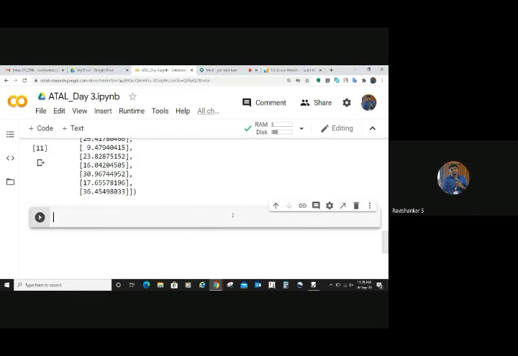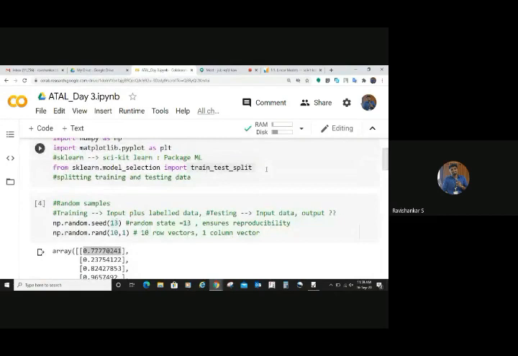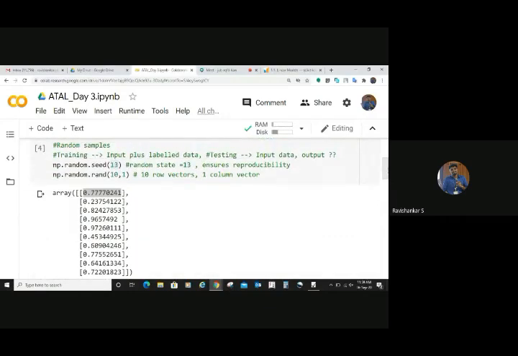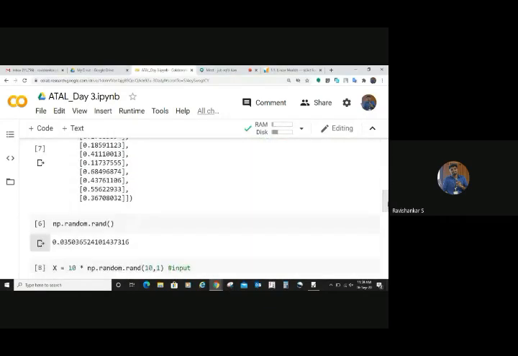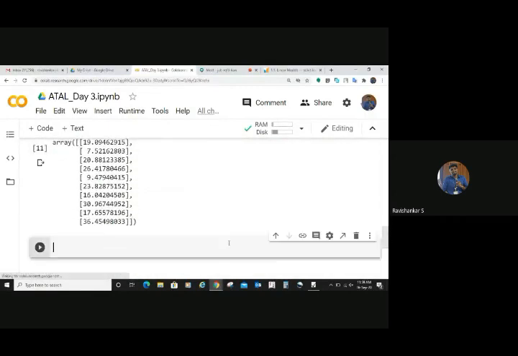Yeah, now we just imported a function already for you. I have told you that at the time of usage, I will explain more. Now you have your input data. Many have asked me what is training data and what is testing data. Now I am going to split this. Out of these 10 samples, I am going to take 50% of the data for training.